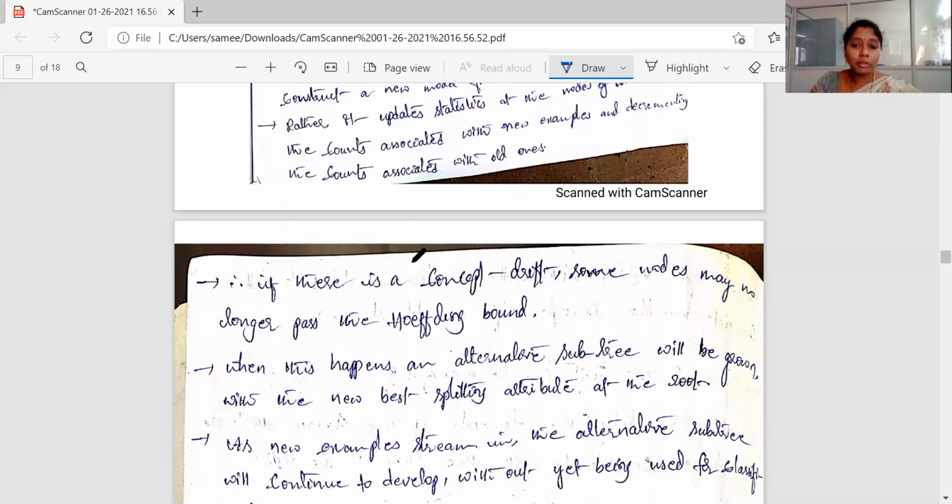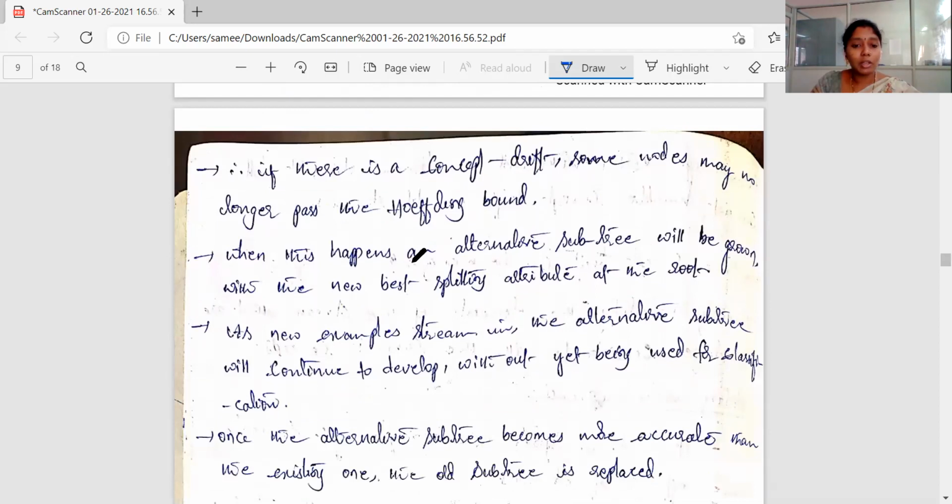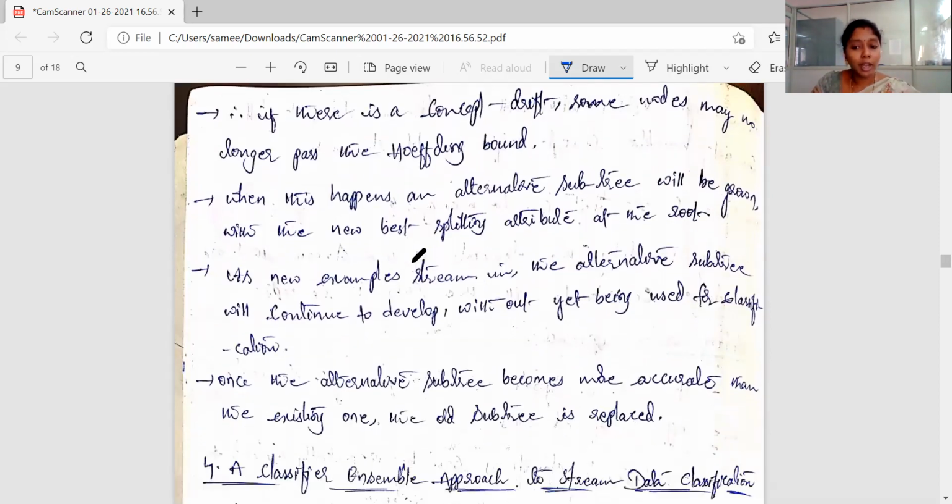If there is a concept drift, some nodes may no longer pass the Hoeffding bound. When this happens, an alternative subtree will be grown with the new best splitting attributes at the root. As new examples stream in, the alternative subtree continues to develop without being used for classification. Once the alternative subtree becomes more accurate than the existing one, the old subtree is replaced.